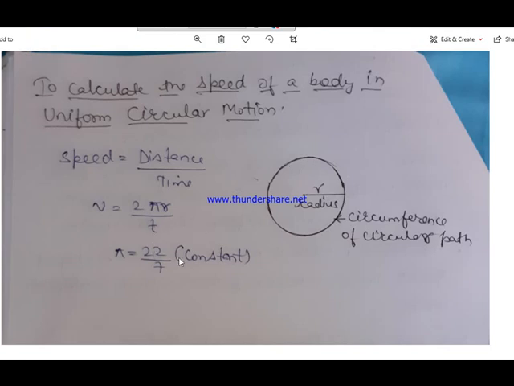So r is the radius and value of pi is equal to 22/7, which is a constant.